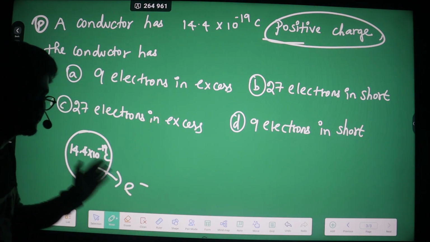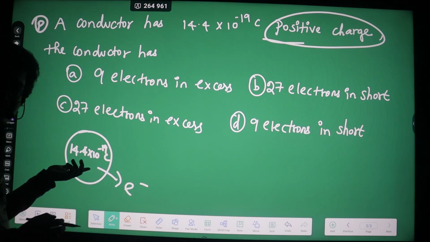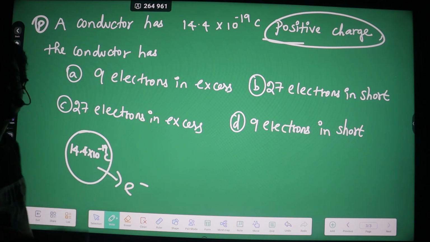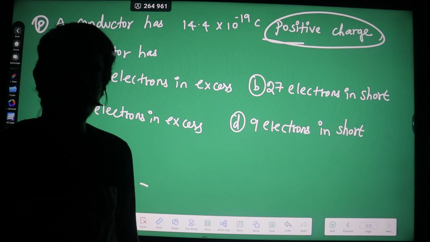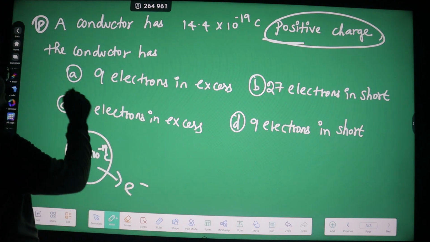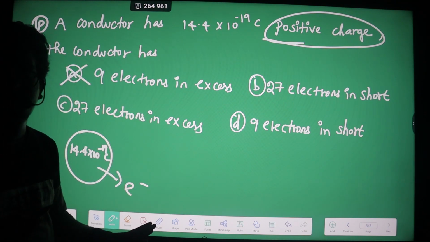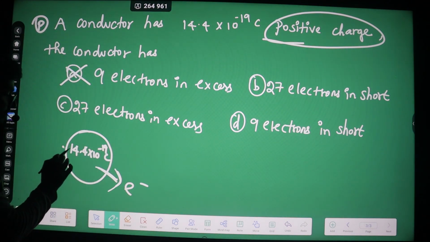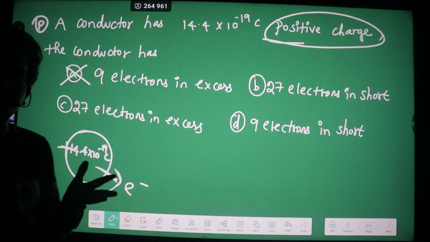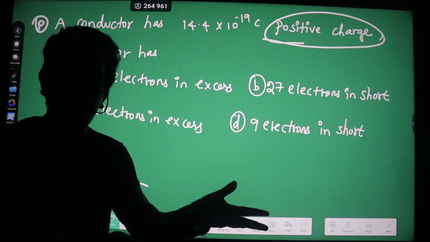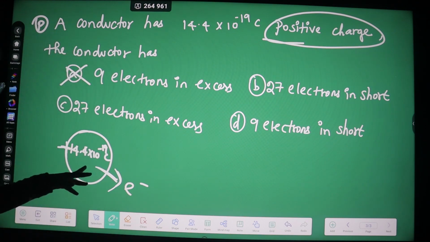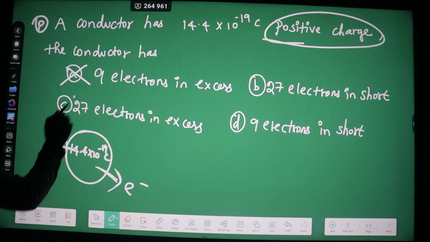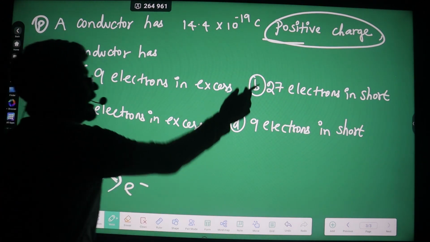If this body is losing electrons, that means there is a deficiency of electrons. It is losing an electron, so deficiency of the electron started here. That means electrons are not going to be in excess. Electrons are going to be short because it is going to lose the electron to get a positive charge. If you want to get a positive charge on a body, the body has to lose an electron, right? So here the electrons are not going to be in excess, so this option got eliminated, and option 2 got eliminated. So here we are having two options.